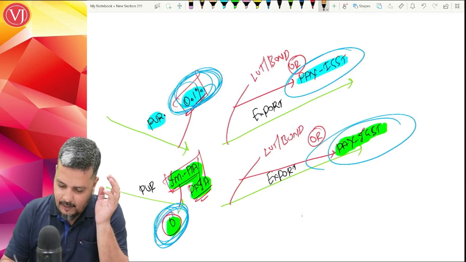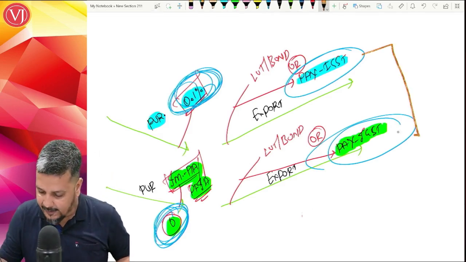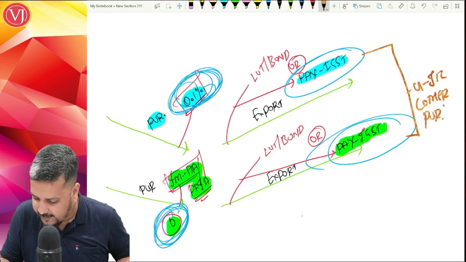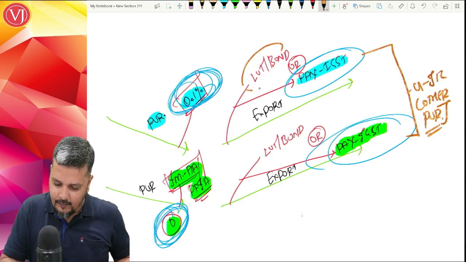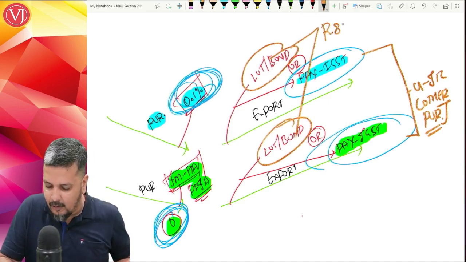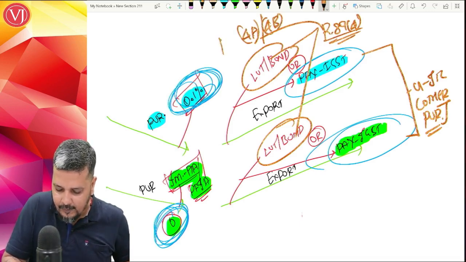Now, if at all he is going for payment of IGST basis, he'll be using other credit. He'll be utilizing credit of other purchases and encashing it. Let him do it. And if at all he is going on LUT or bond, he need not go in a separate one-to-one formula. He need not go for 89 4A or 89 4B.